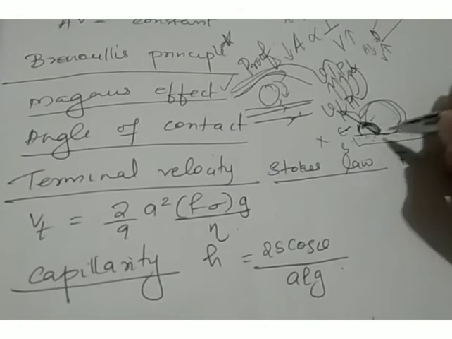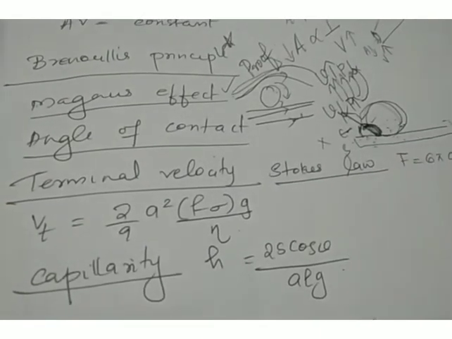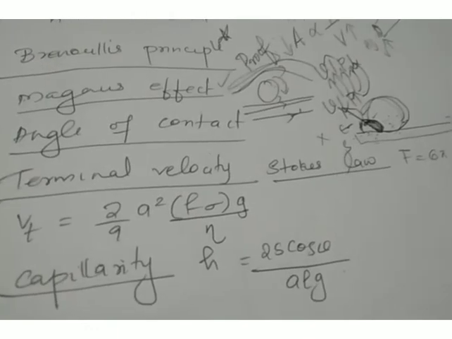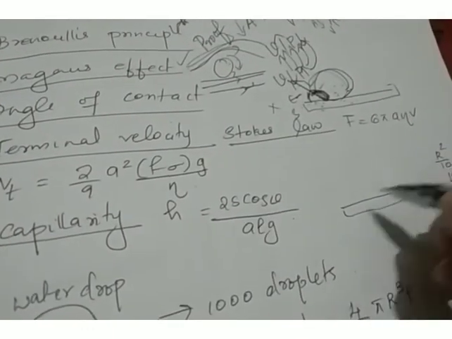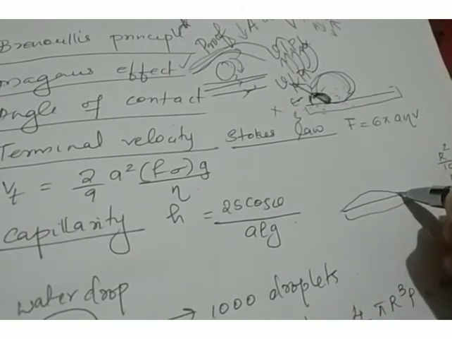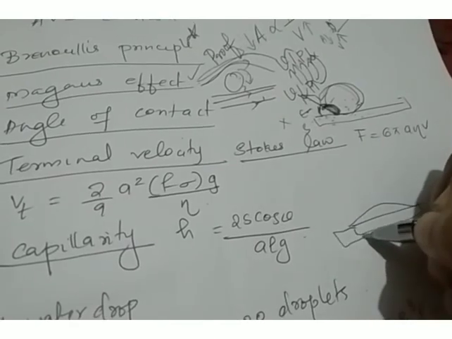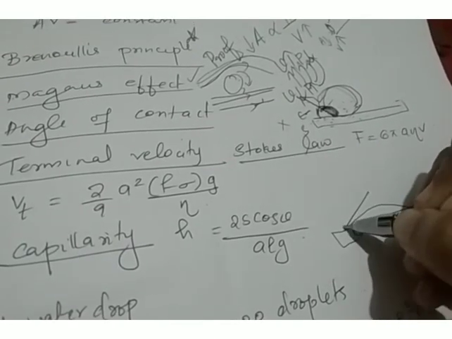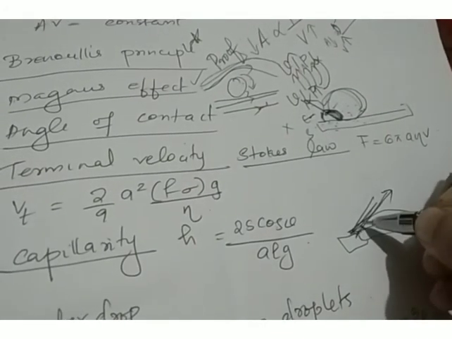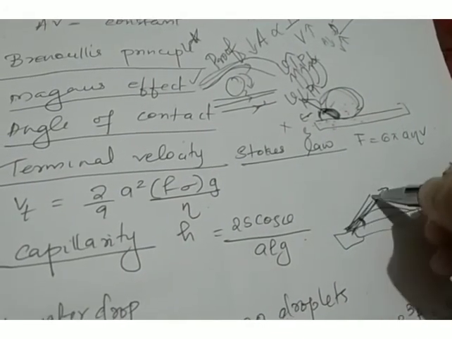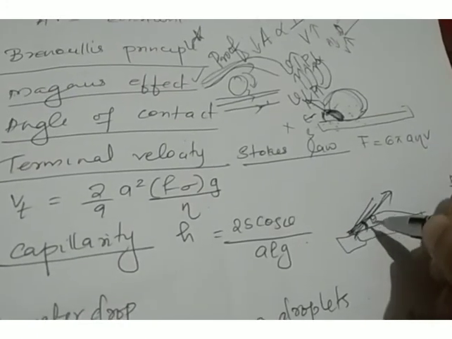That means the drop or the fluid does not wet the solid surface. So in such a case, angle of contact will be obtuse. But at the same time, when the fluid spreads over the solid surface like this, what will be the angle of contact? See, here this is the point of contact. Here we will draw a tangent, and this is the angle between the tangent and the solid surface. So this is the angle of contact, and this is acute.